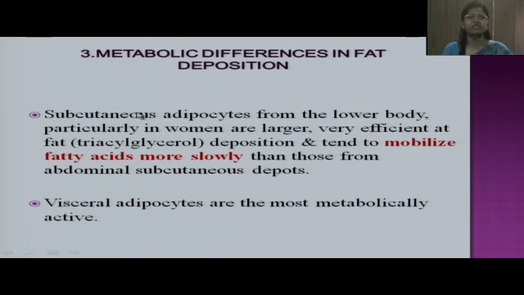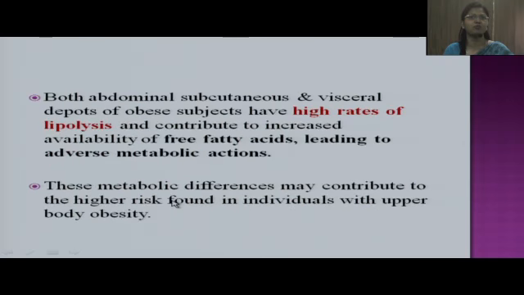Now, certain metabolic differences in fat deposition. As we know, fat is deposited either in the abdominal region, or in the gluteal femoral region, or in the visceral adipocytes in the form of triacylglycerols. Now, this is very interesting. The fat which is deposited in the lower part of the body, that is in case of gynoid type of obesity, tends to mobilize fatty acid more slowly than those from abdominal subcutaneous depots. Or we can say, the fat which is deposited in the lower part is metabolically less active as compared to the fat which is deposited in the visceral adipocytes or in the abdominal region.